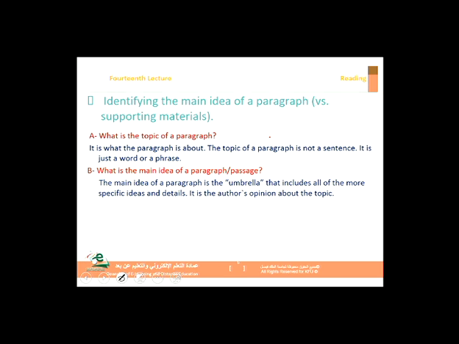All right. Now the important part, identifying the main idea of a paragraph as opposed to supporting materials. First of all, the topic. I want to talk about the topic. I want to make sure that you understand the difference between the topic and the main idea. If you have a reading selection, any paragraph, that paragraph is either on sports, health, education, humans, the brain, any topic, any title, right?